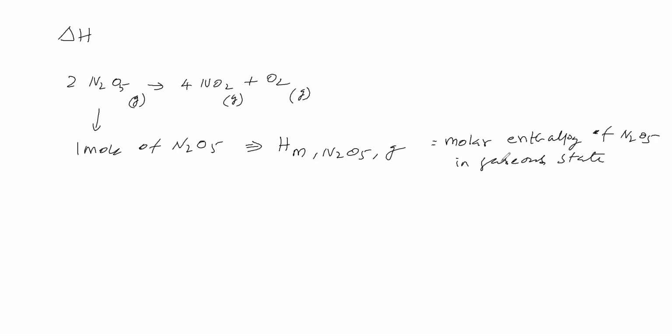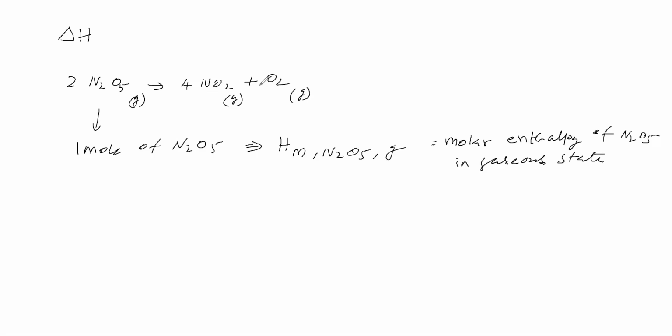Ice exists at 0 degrees Celsius, water at room temperature, steam at 100 degrees Celsius. Temperature is different, so energy content is different. Therefore, if physical state varies, enthalpy also varies. So HmN2O5 gas is the molar enthalpy of N2O5 in gaseous state.